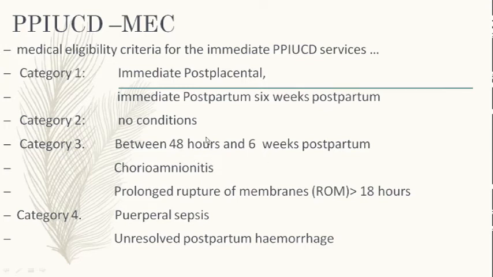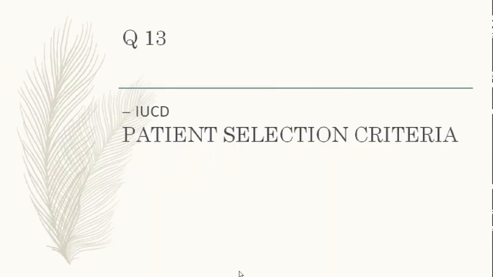You tell her all the risks, and you tell her that there was chorioamnionitis, that there was a ruptured membrane of more than 18 to 24 hours, and therefore if I put your copper-T, it would come under category 3, a high risk criteria. Category 4 is postpartum hemorrhage and puerperal sepsis, as was rightly said. In these cases it is totally not recommended to use.